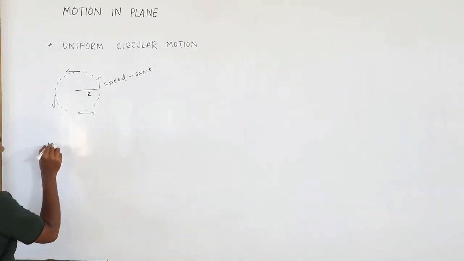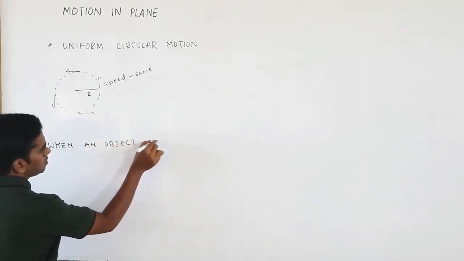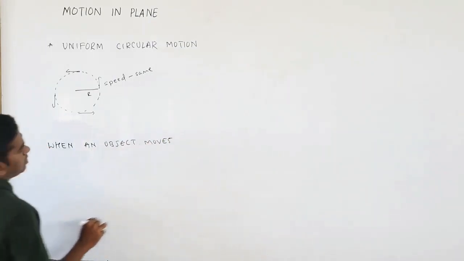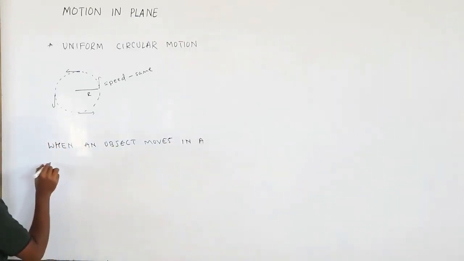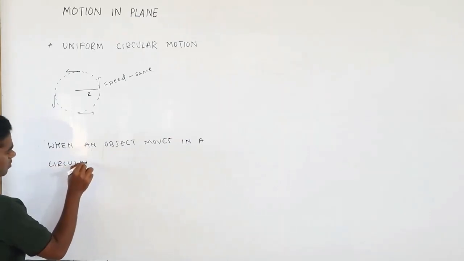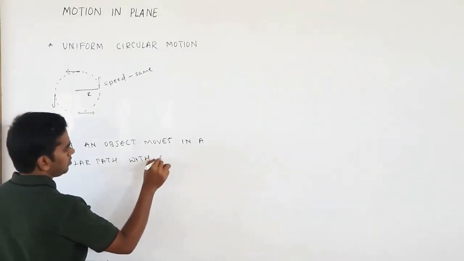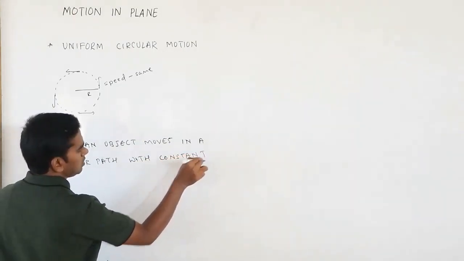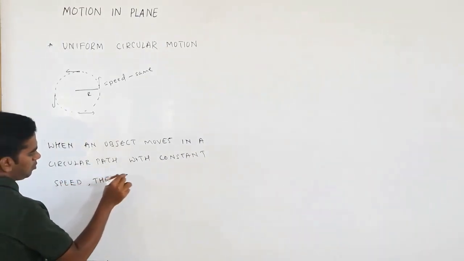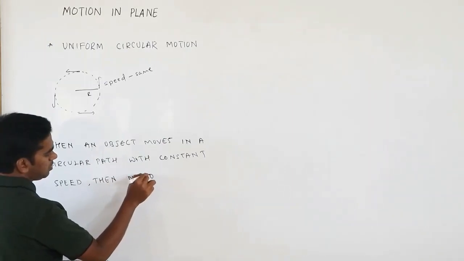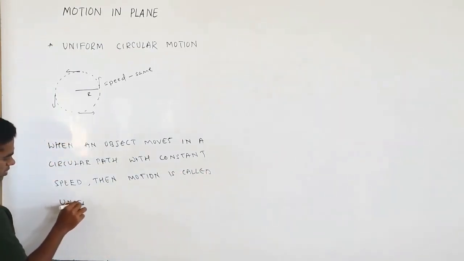When an object moves in a circular path with constant speed, then the motion is called uniform circular motion.